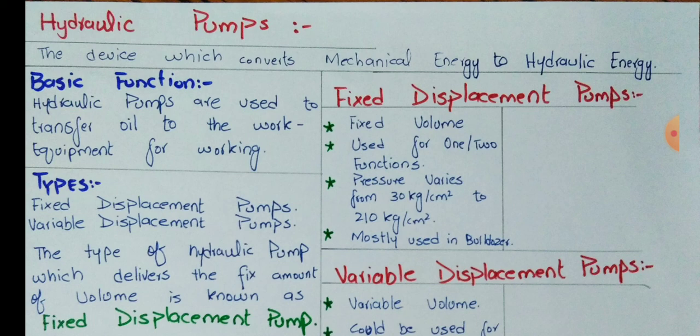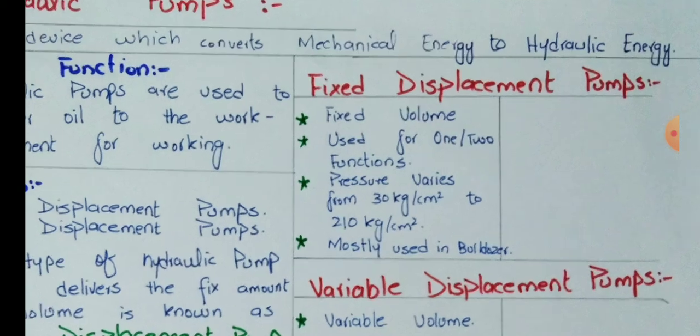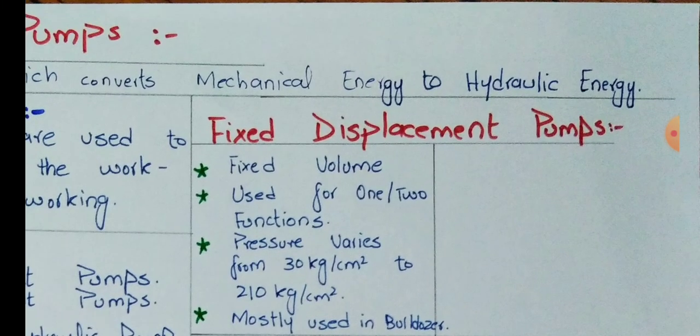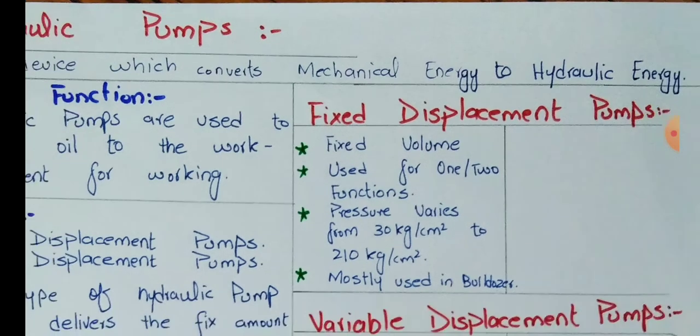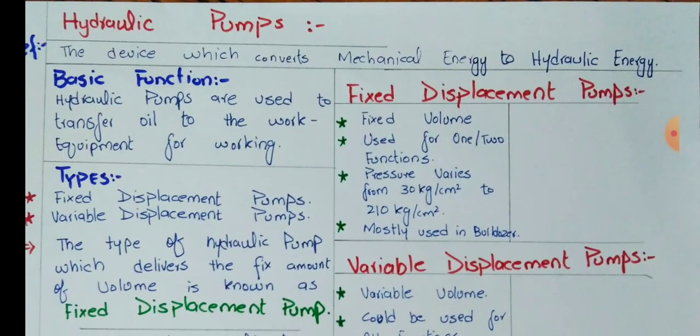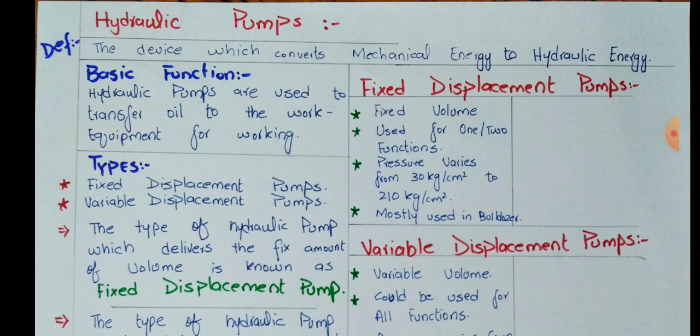Then the pump gives energy as the pump is getting oil from the tank. Most of the time hydraulic oil is used and its number is SAE 10, Society of Automotive Engineers 10. 10 is the grade for it. So this is the basic definition of a hydraulic pump.